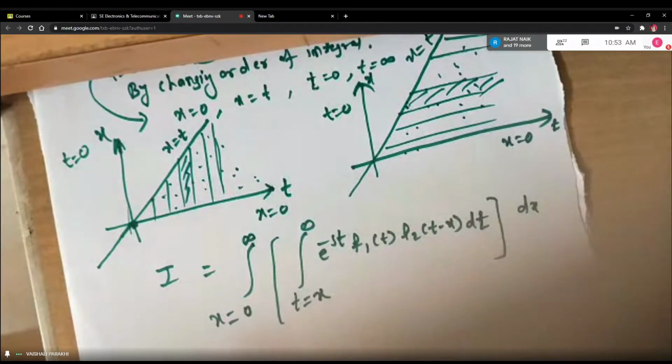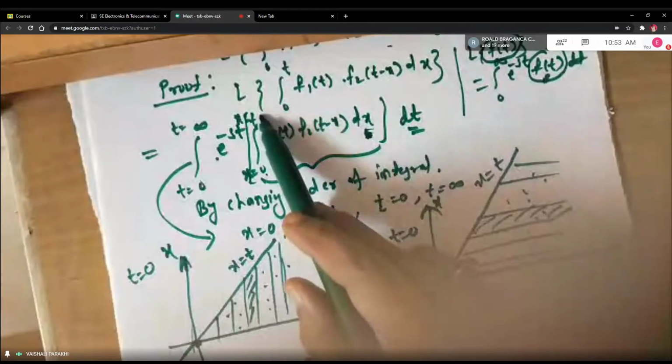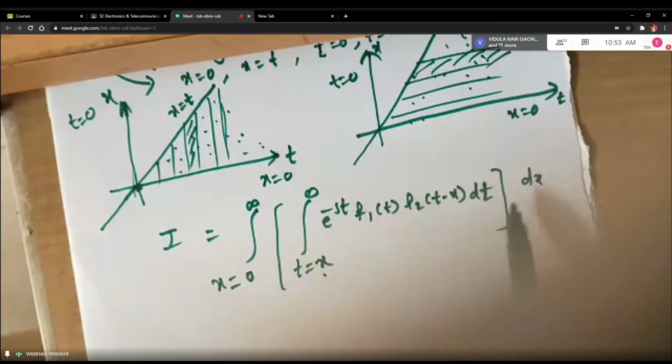Now see students, in case you are finding changing of order of integration difficult, then learn it by heart. Originally the limits are from 0 to t, 0 to infinity. Then the new limits are from x to infinity, 0 to infinity. And then you interchange.